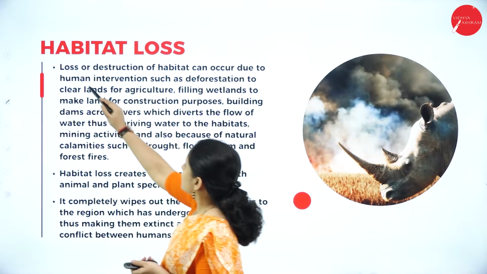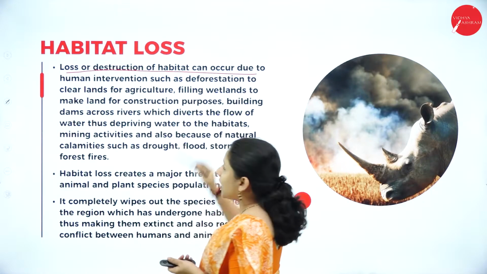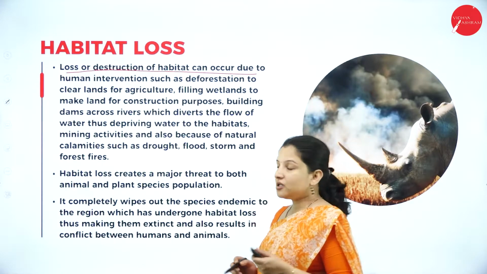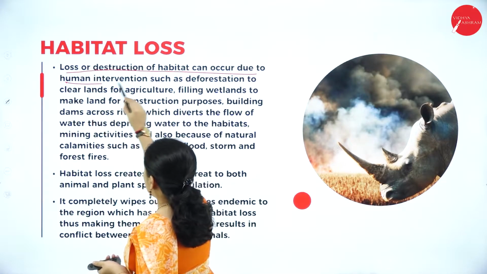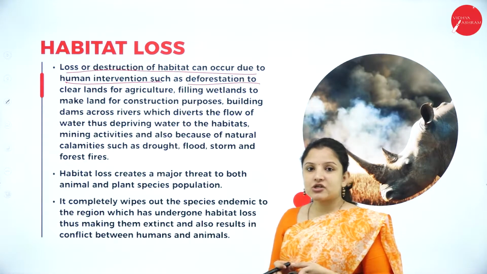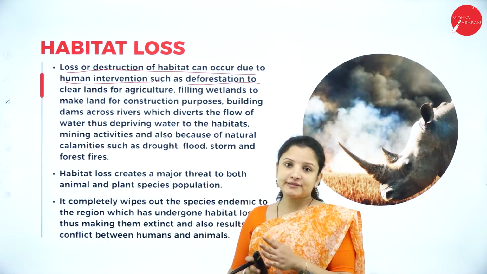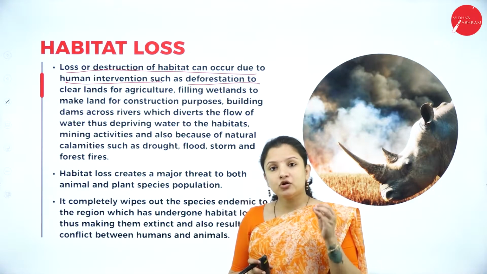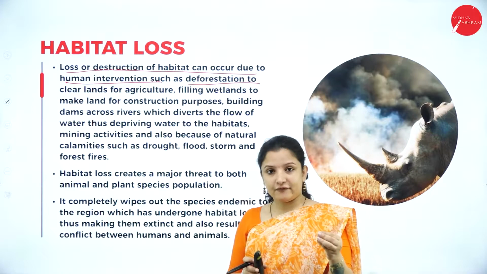Loss or destruction of habitat can occur mainly because of the intervention by human beings, such as bringing about deforestation. Deforestation is the removal of trees or the cutting of trees. Why do human beings usually go in for deforestation?